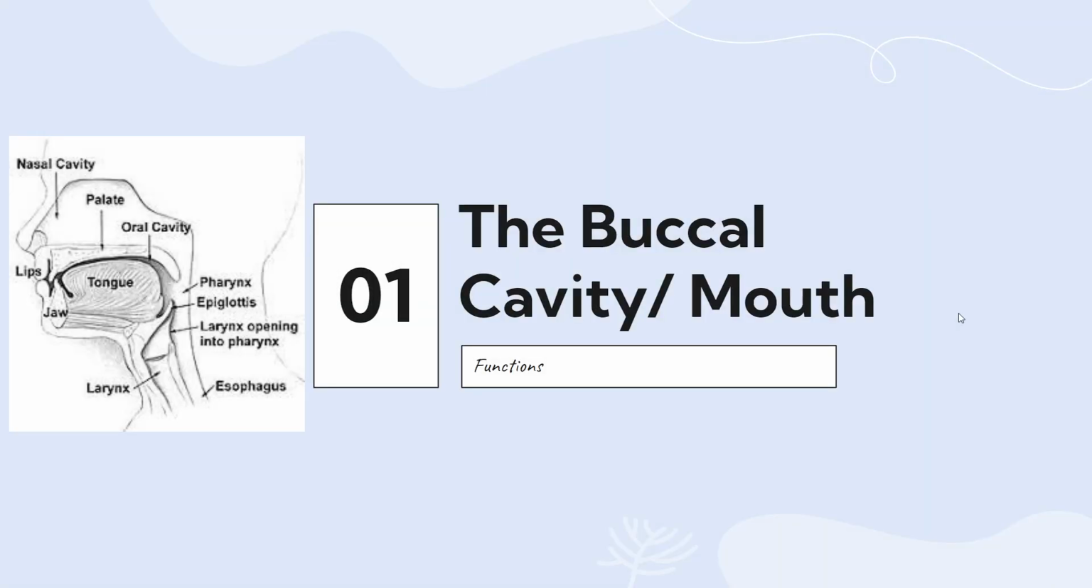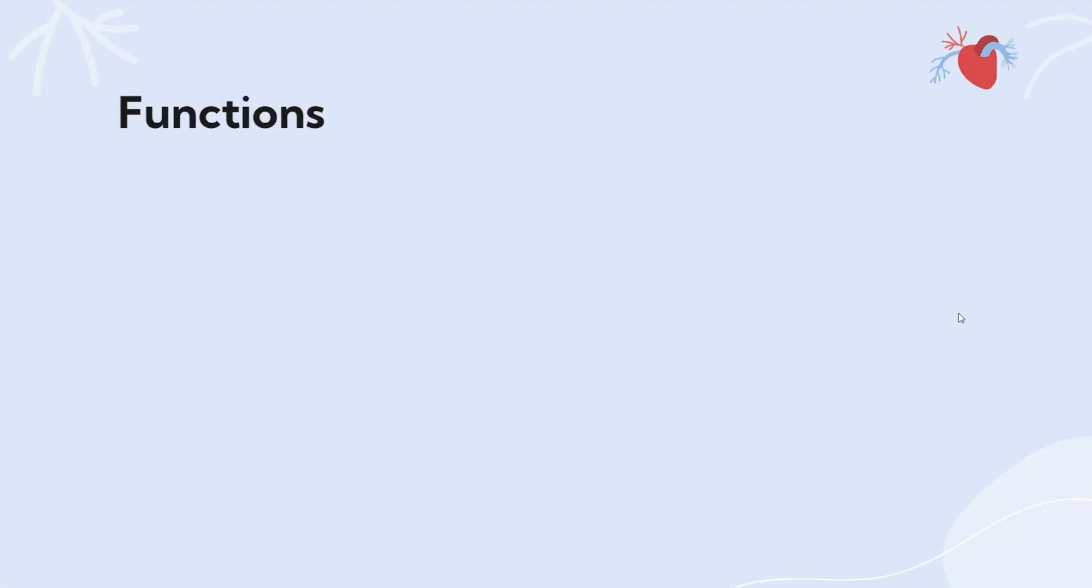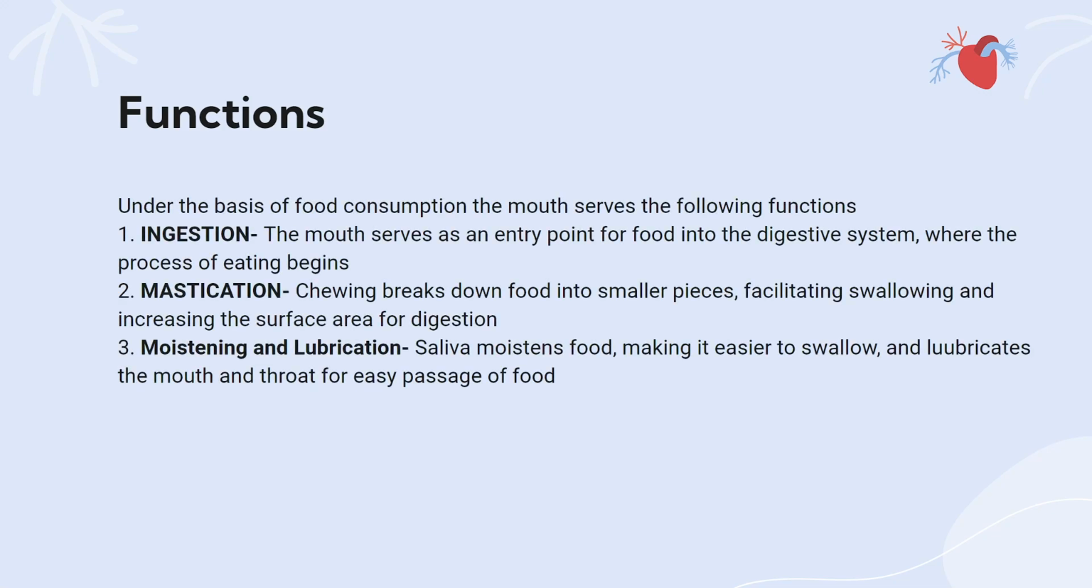The buccal cavity or mouth. It plays three vital roles. Ingestion. The mouth serves as an entry point for food into the digestive system, where the process of eating begins. Mastication. Chewing breaks down food into smaller pieces, facilitating swallowing and increasing the surface area for digestion. Moistening and lubrication. Saliva moistens food, making it easier to swallow and lubricates the mouth and throat for easy passage of food.